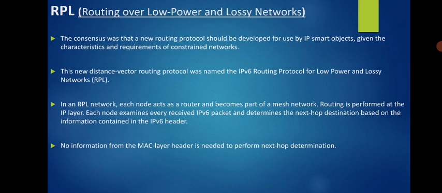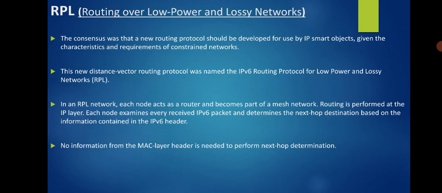Fine, we'll begin. The consensus was that a new routing protocol should be developed for use by IP smart objects, given the characteristics and requirements of constrained networks.